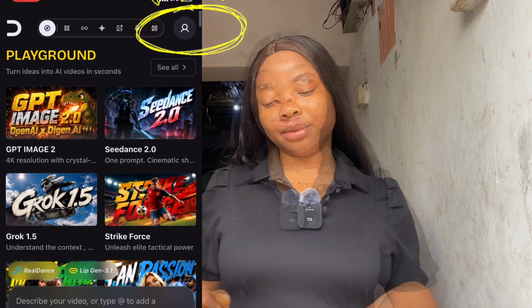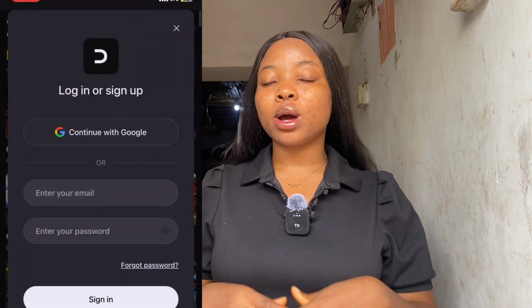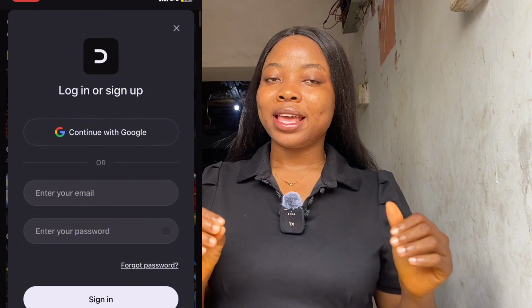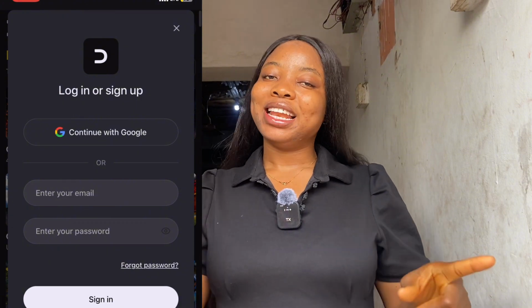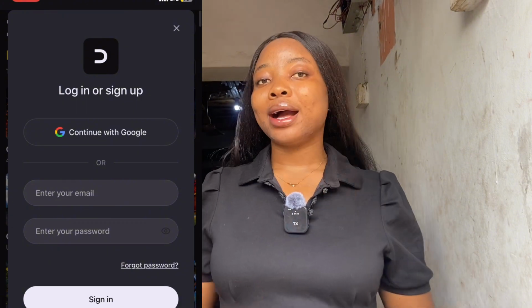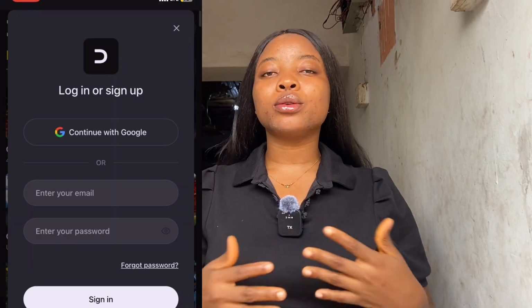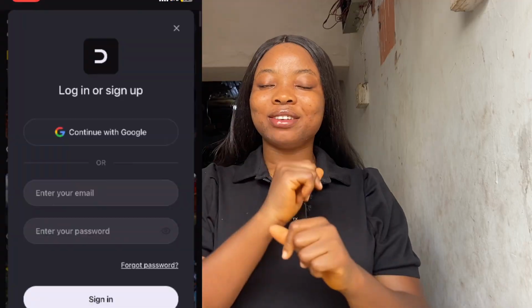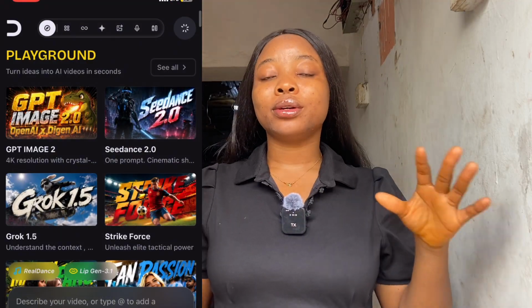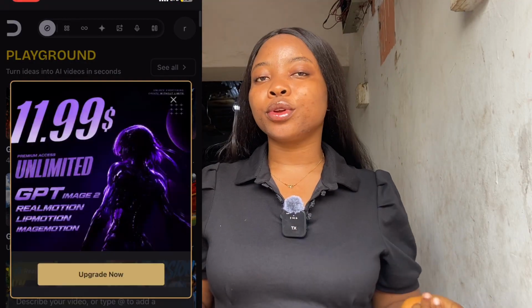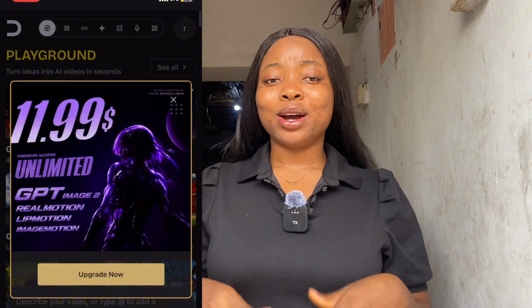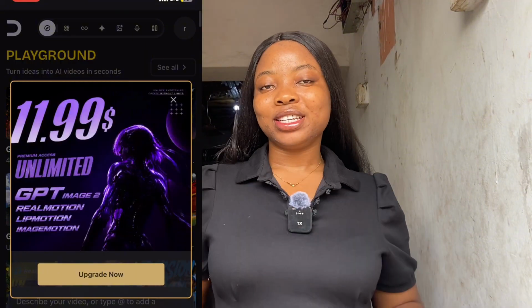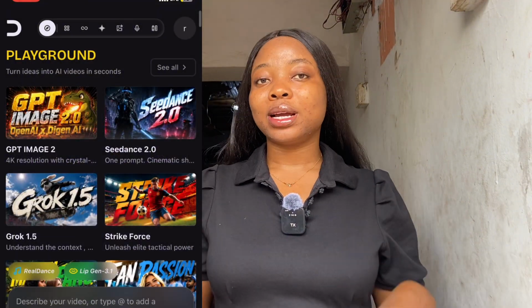Then you're going to sign in with either your Google account or your email, but I'm going to be using my Google account to sign in. So now we are done signing in. You see that the interface has changed. So we're going to click on the X button right here.